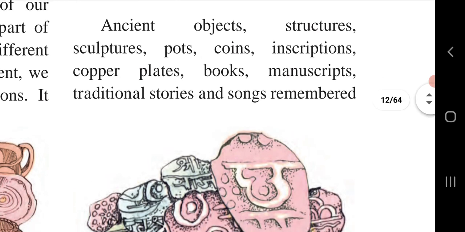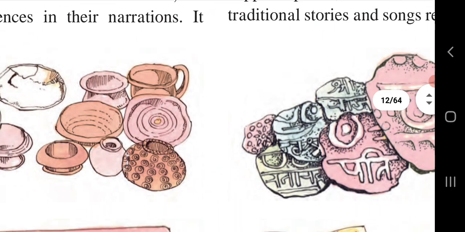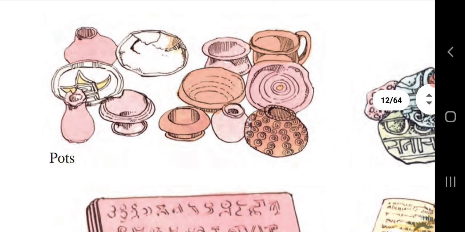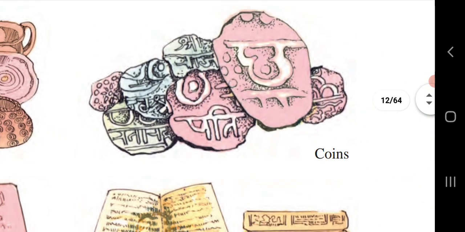So the materials which help us to understand history are here: ancient objects, structures, sculptures, pots, coins, inscriptions. Here they have given pots, of different shapes or designs, that will tell us about the history. Coins will describe to us which king the coin is related to.